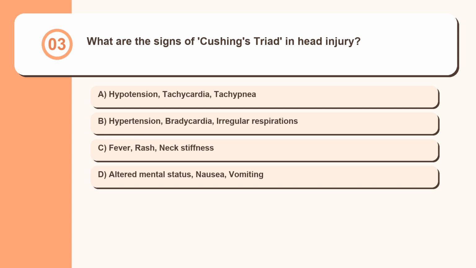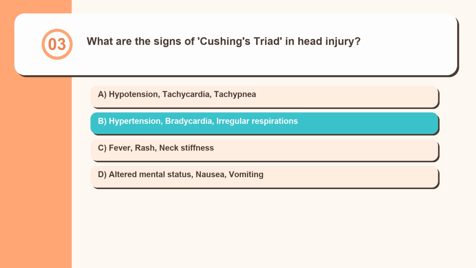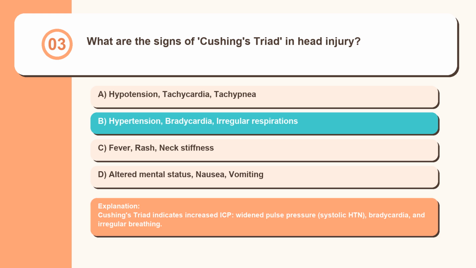Question 3. What are the signs of Cushing's triad in head injury? Hypotension, tachycardia, tachypnea, hypertension, bradycardia, irregular respirations, fever, rash, neck stiffness, altered mental status, nausea, vomiting. Cushing's triad indicates increased ICP, widened pulse pressure, systolic HTN, bradycardia, and irregular breathing.